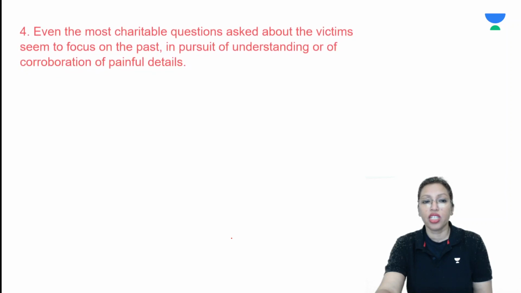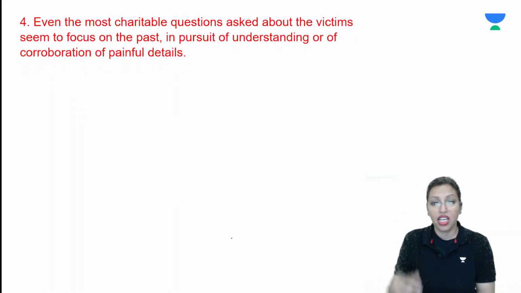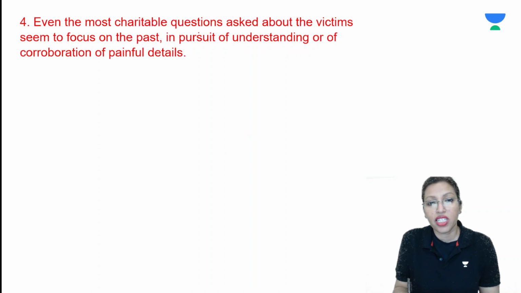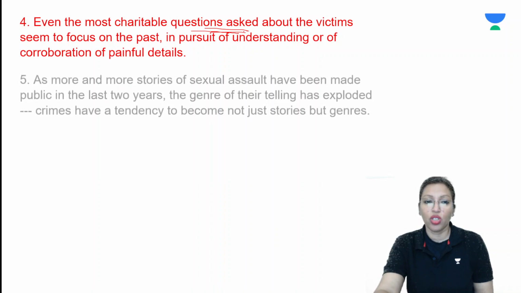Sentence number 4 is the odd one out, which says, even the most charitable questions that you have asked about the victim seem to focus on the past. So here we are talking of the questions that we are asking about the victim. The rest of the sentences, let's see what the order is.